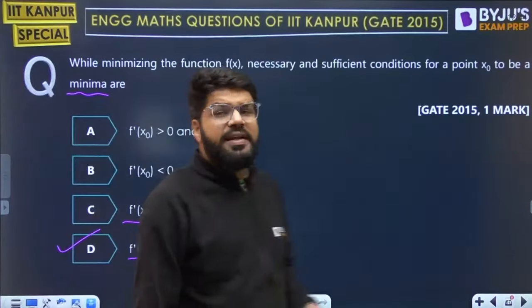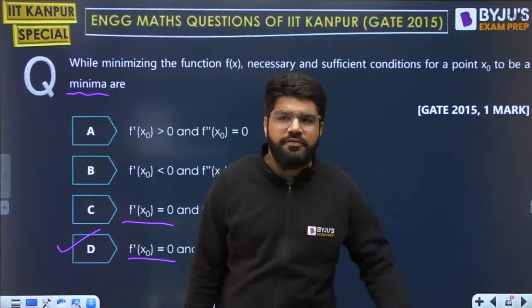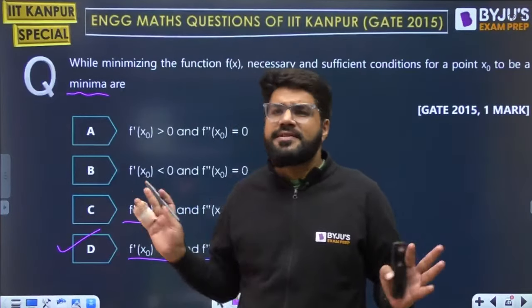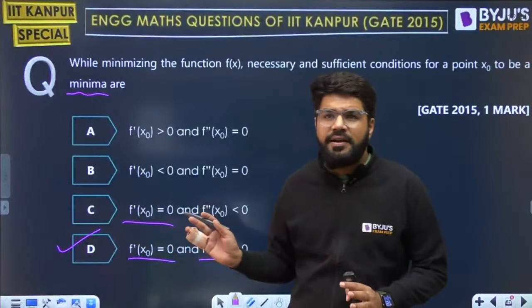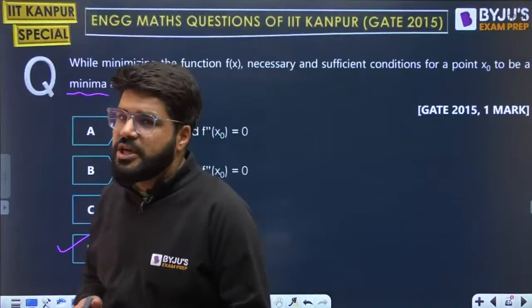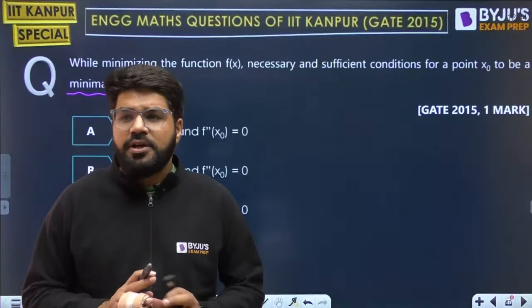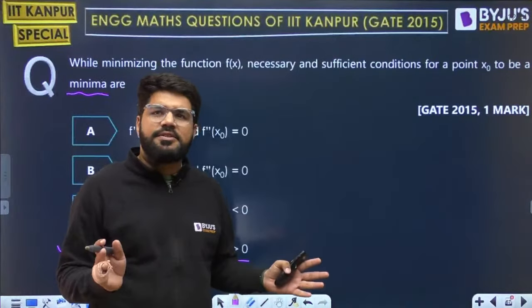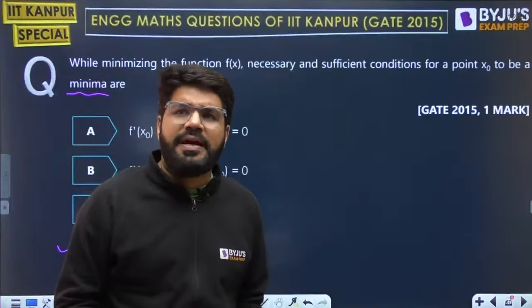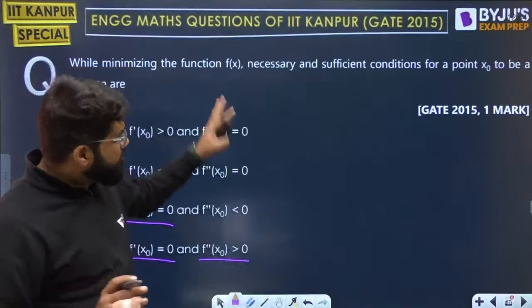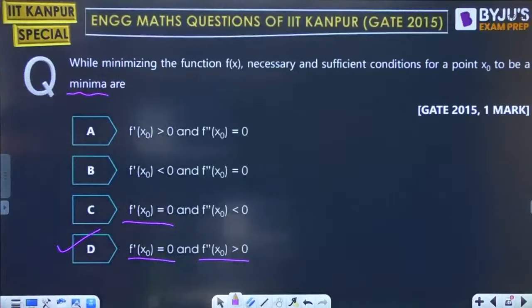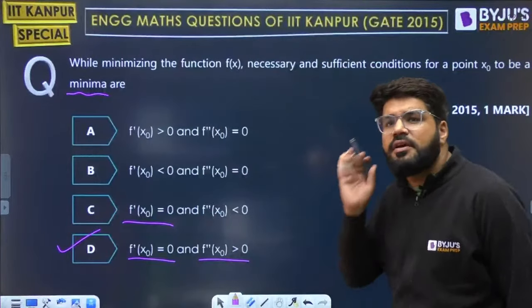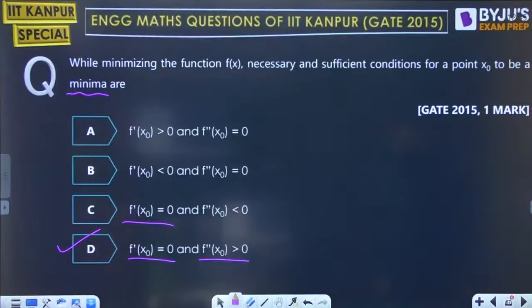If you want detailed discussions of this, like the continuity and differentiability of the last case, or how the maxima minima rules are made, I have taken detailed sessions on YouTube. I cannot go into that detail right now because Ankit Joshi sir also has to join very quickly and cover the remaining questions. But if you have any question about why this is happening, I've covered those sessions previously. You can search by my name and the topic maxima minima. You will get lots of questions and the detailed concept too. Same for continuity and differentiability, and the mean value theorem. I have taken complete differential calculus a few months back. You can search that video. So guys, D is the correct answer.